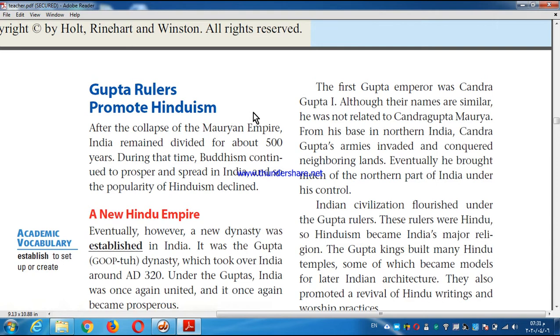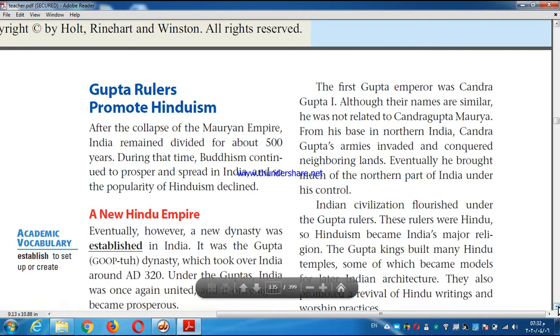The Gupta kings built many temples. If you want to make your country or your place strong, start to build from inside and then protect from outside. So the Gupta rulers, have a look, started to build many temples for worship. They are Hindus, and they started to make Hinduism the major religion in India. So they had to build temples. Why temples? Because temples are the best place to worship gods.